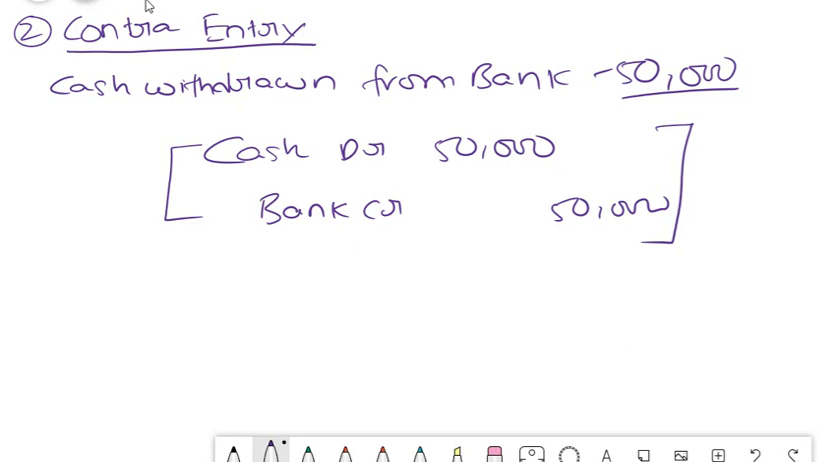So for this kind of entries, generally they don't give any narration. Commonly in journal entries, every time they post an entry, they give a narration. If they purchase something, they write as being purchased. If they sell something, they write as being sales done. But for these kind of entries, generally narration is not given. They simply write as C, contra.